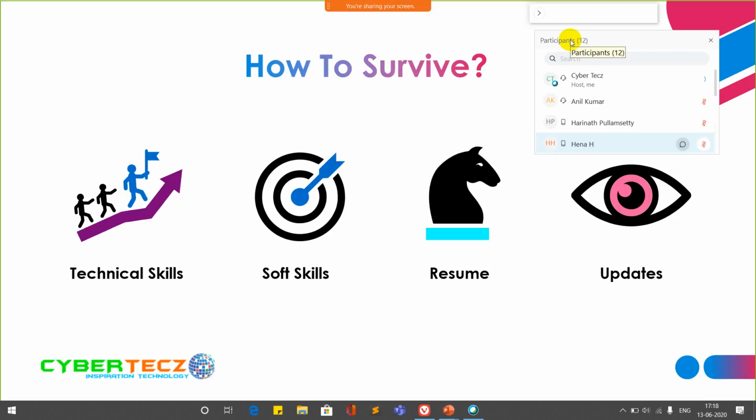So you might get afraid: how can I get a job in this coronavirus crisis? The simple logic for getting a well-paid job, or a place in a well-paid, reputable industry, is that you must have 4 fundamentals. First one is technical knowledge. Technical knowledge is the backbone of your career. Until and unless you have technical skill, you cannot boost your career.